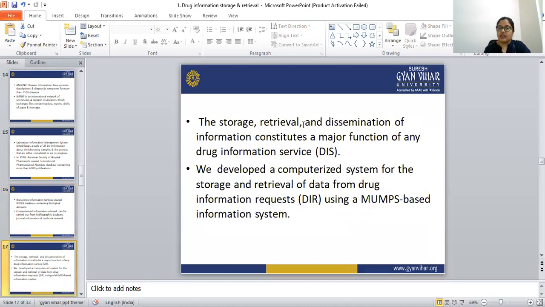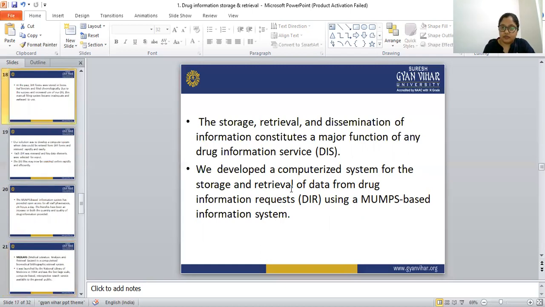The storage, retrieval, and dissemination of information constitute a major function of any drug information service. So DIS stands for Drug Information Service. We developed a computerized system for the storage and retrieval of data from drug information requests, DIR, using a MUMPS-based information system.